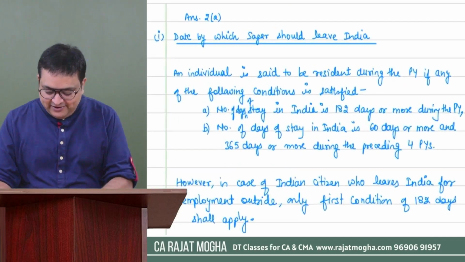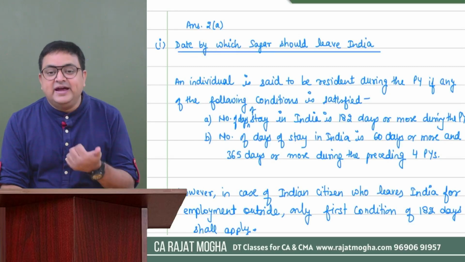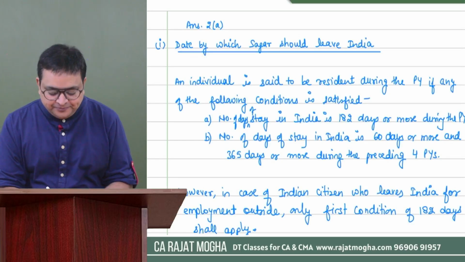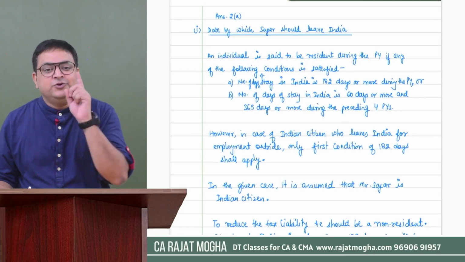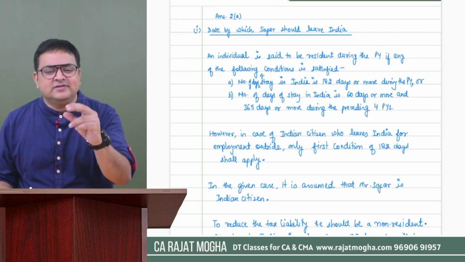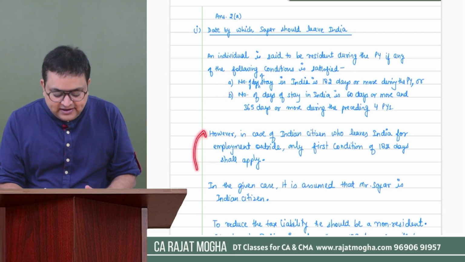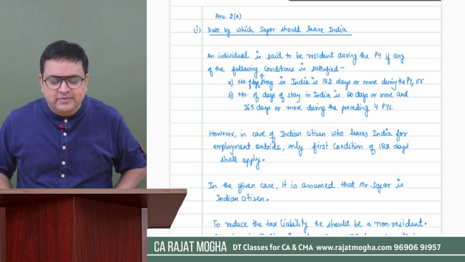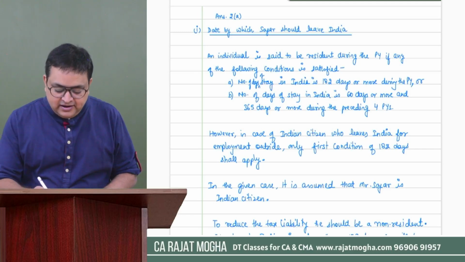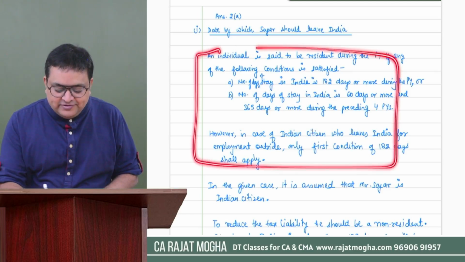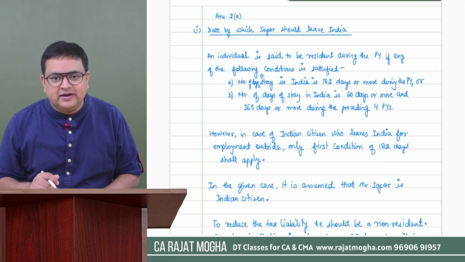Okay, I believe that we have done this. So first, I have discussed the first question, the date by which Sagar should leave India. First of all, how you will be presenting your answer: you have to first give the provisions. Write the provision first, what are the basic conditions and the cases in which the second condition would not be available. Correct. Only the 182 days condition will be seen. Now, once you have given the provision to the examiner, then discuss your particular case scenario.